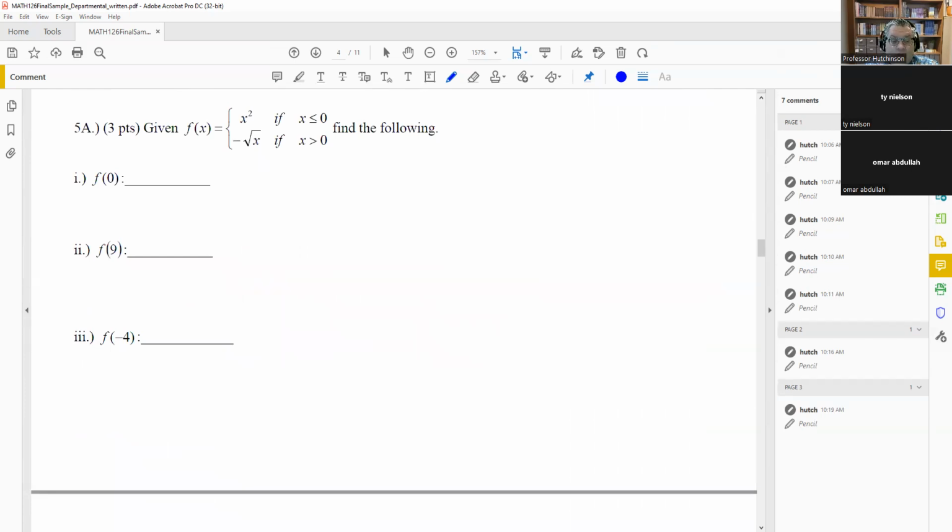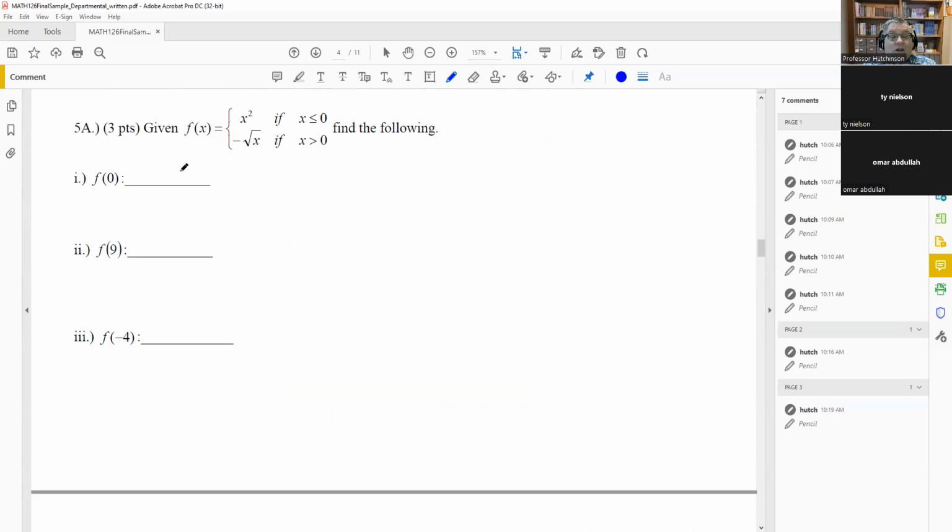Number 5 is a piecewise function, but the good thing is that it's not going to ask you to graph that. It's only going to ask you to do these 3 questions only. So no, you don't have to worry about graphing any piecewise functions, just working with the compositions here, just evaluating it.